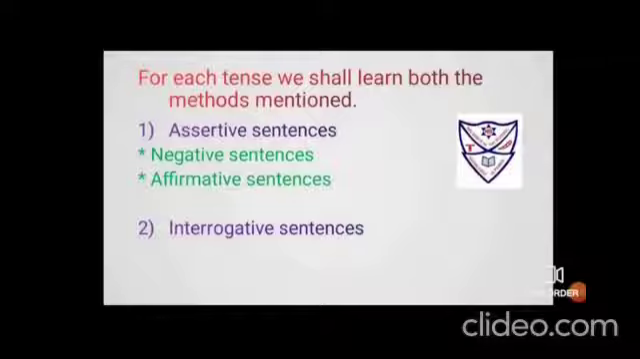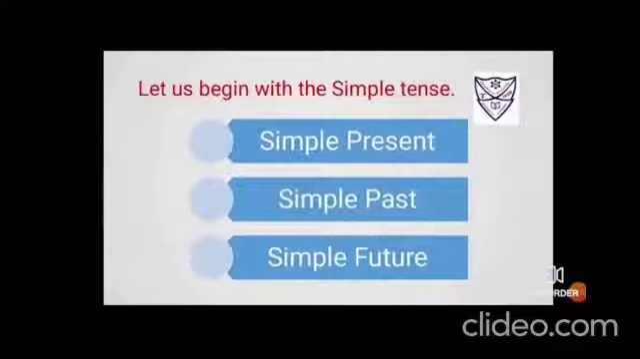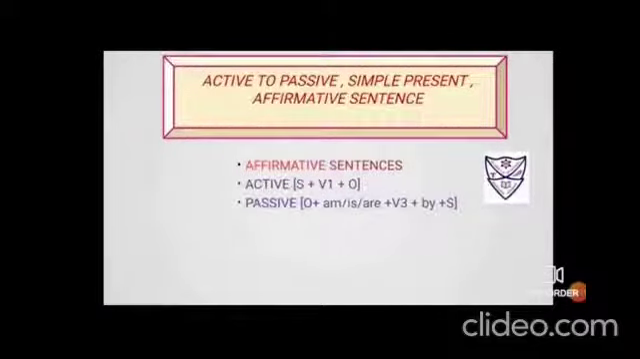We'll start with, for example, the first subtense, simple present. Negative sentences, simple present, active to passive. Affirmative sentences, simple present, active to passive. Interrogative sentences, simple present, active to passive. Let us begin only with the simple tenses: simple present, simple past, and simple future. Today in this session we are only going to clear simple present tense, active to passive, with the affirmative sentence.